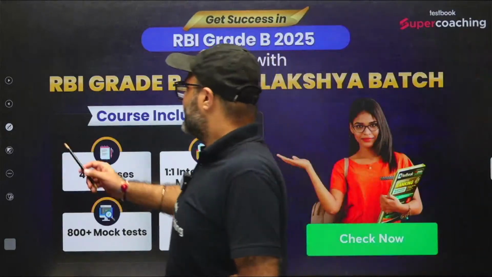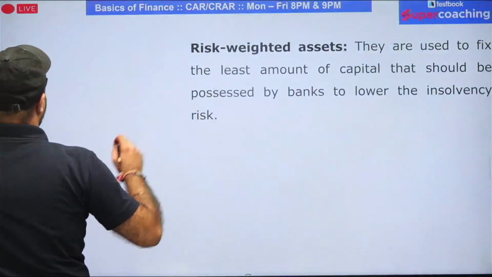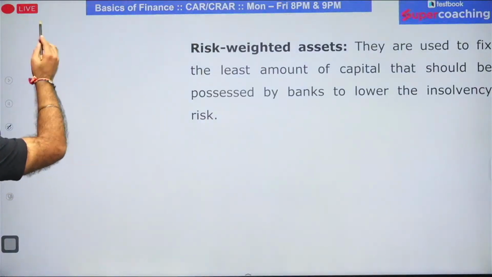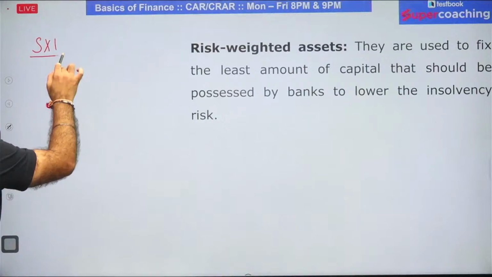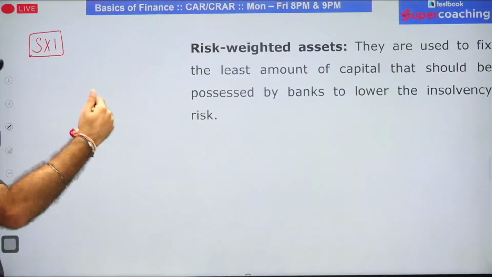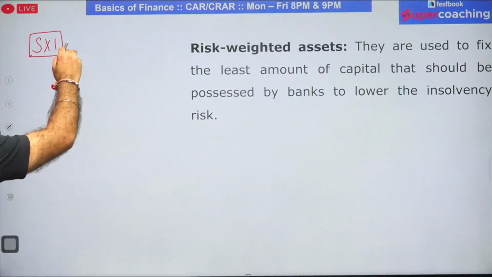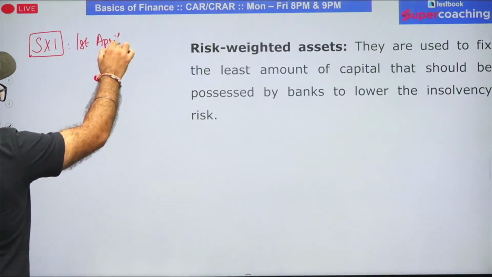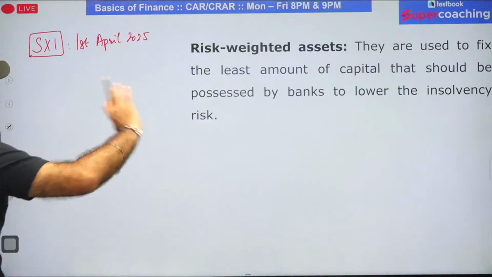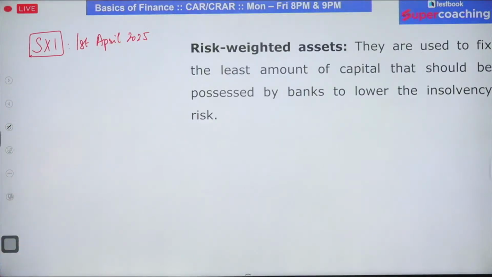Is it clear? So let's conclude this part once again. Let me take an example. Let's say we have a bank SXI. This is a new bank which is going to start its operation from 1st April 2025. So it has no past record, nothing. It will be working on the estimate part.